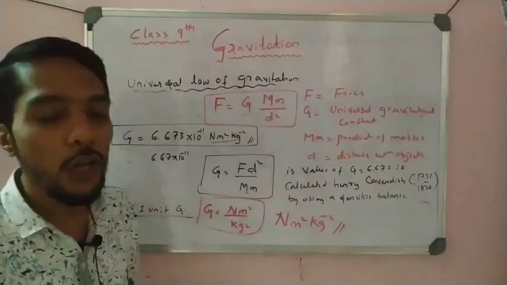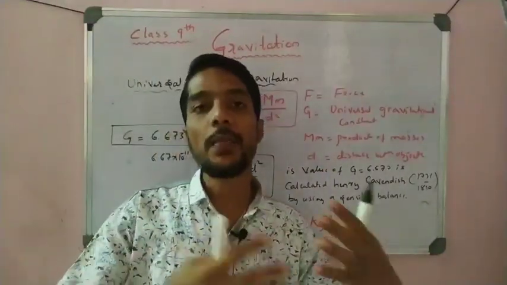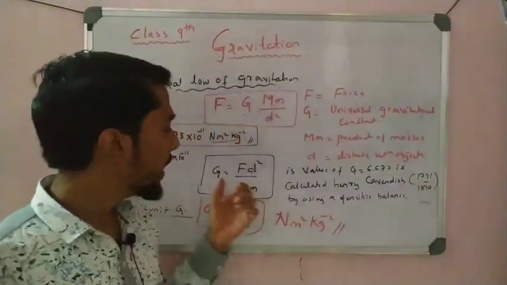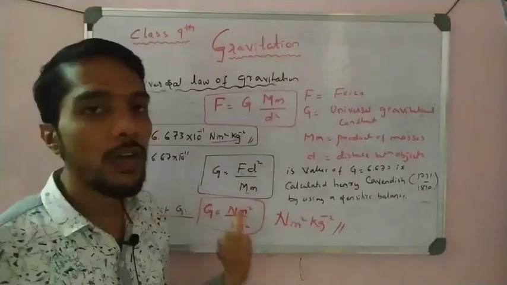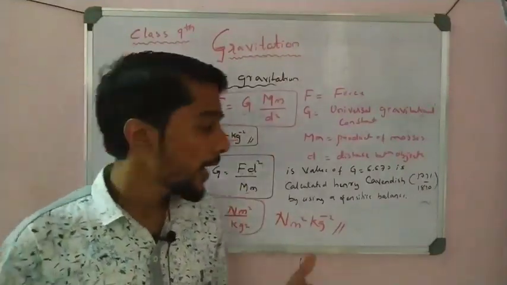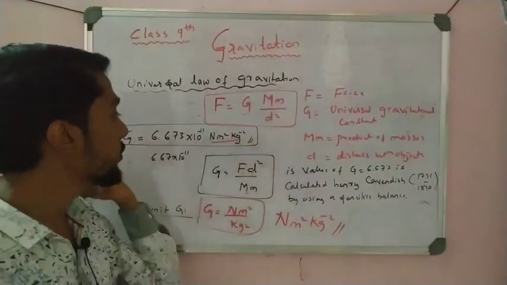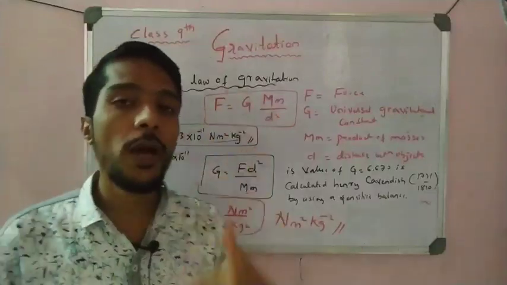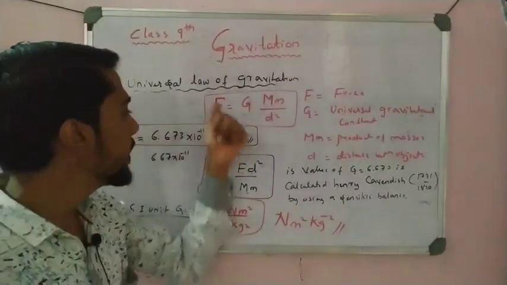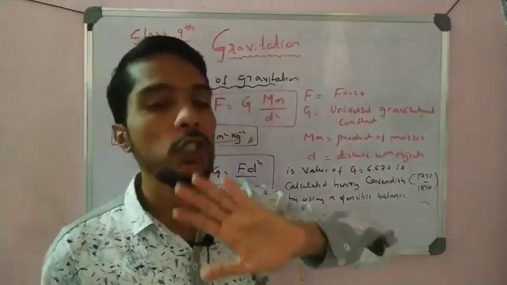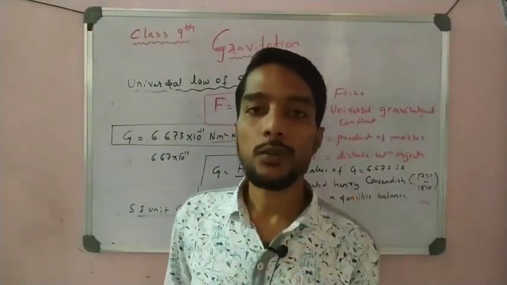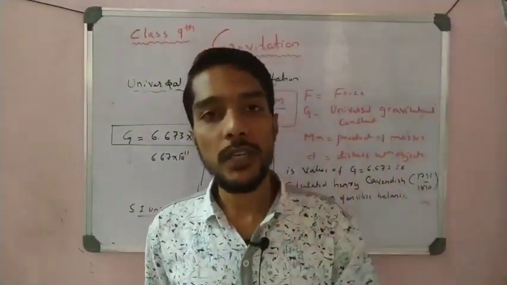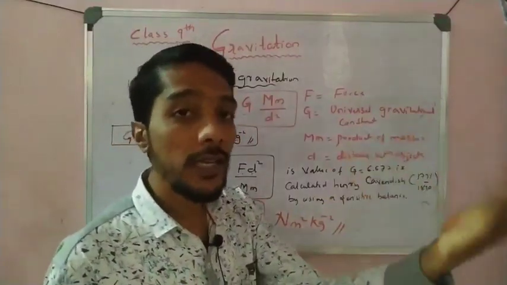So that is a very important point you have to remember, the universal law of gravitation and its full derivation, that is F is equal to G into Mm by d square, and also G is equal to F d square by Mm, simply by cross multiplication. We also have to remember that the G value is constant, 6.673 into 10 to the power minus 11 Newton meter square per kg square, and this value of G is the same for every object. And this universal law of gravitation is applicable for small objects and big objects, and for objects on Earth, or objects present in the celestial space.